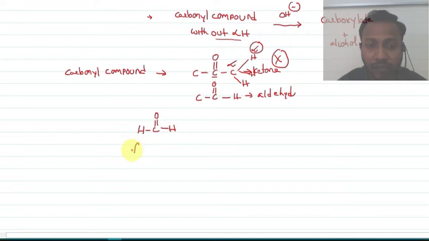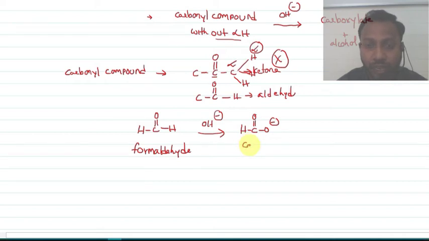We call it formaldehyde. When this formaldehyde is treated with a base like OH minus ion, it results in the formation of the carboxylate ion HCOO minus, and it also results in the formation of an alcohol, H-C-O-H with H and H, which is methanol.